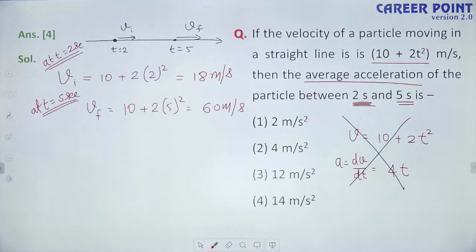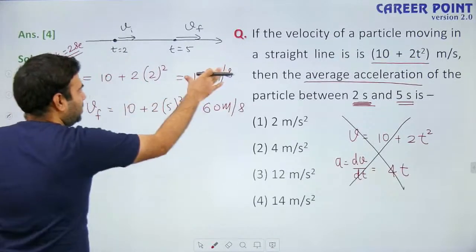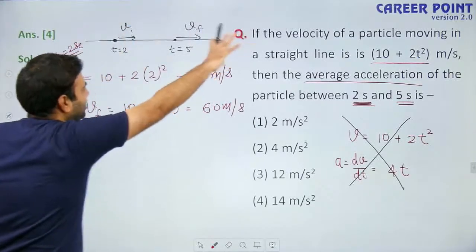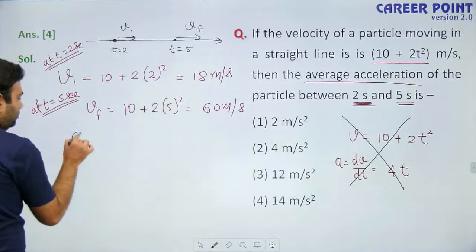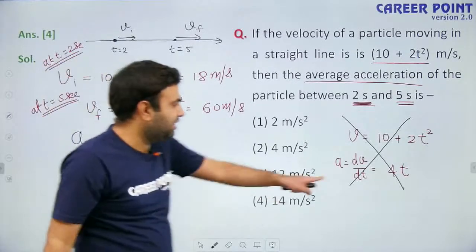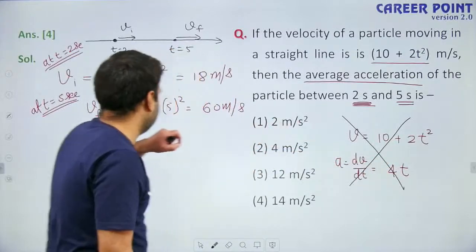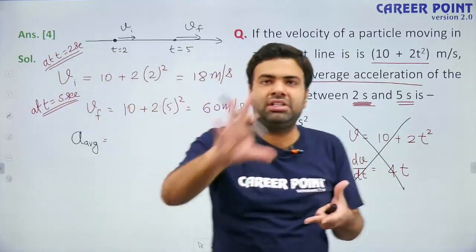Because the direction is same, both of them are positive, the diagram that we have assumed is correct. So we can say average acceleration. It is asking average acceleration. This is instantaneous acceleration, it is not asked. If a question is asking only acceleration, that means it is asking instantaneous acceleration.